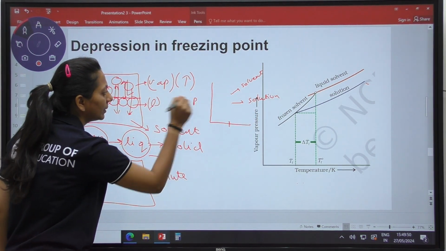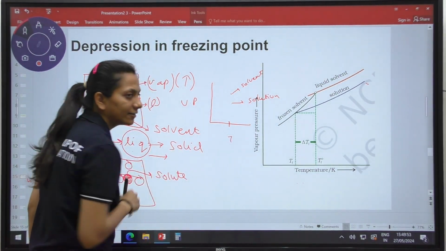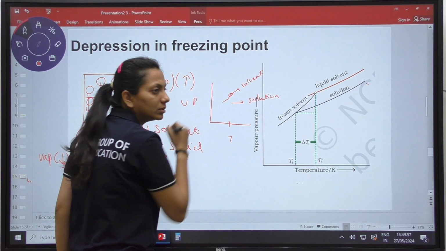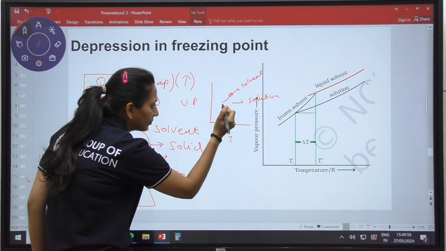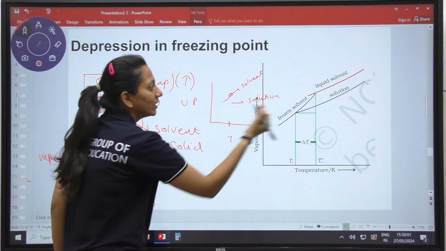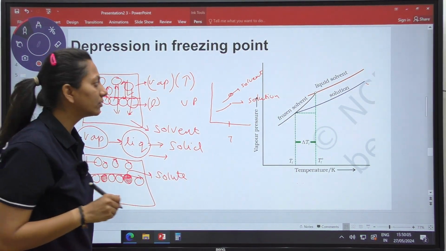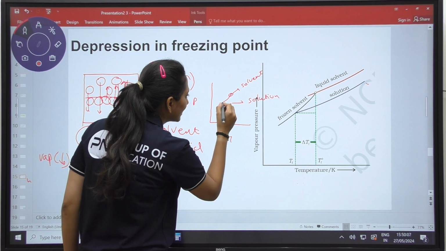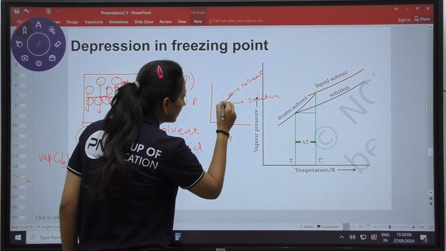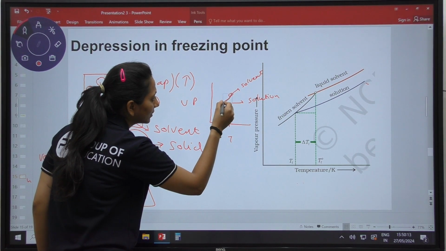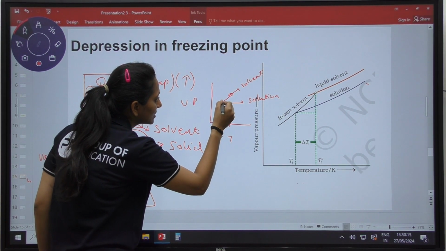This is the vapor pressure graph. This is the temperature I am fixing. What will happen? To freeze this, we will come down. To freeze this, the temperature is going to decrease. Whereas in the case of the solution, to freeze it, what will happen? It is going to freeze like this at this temperature. At this temperature, my solution is going to freeze.